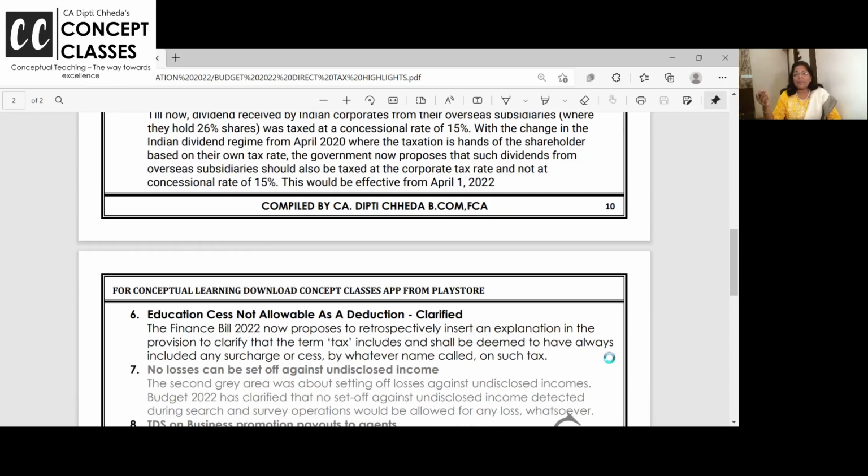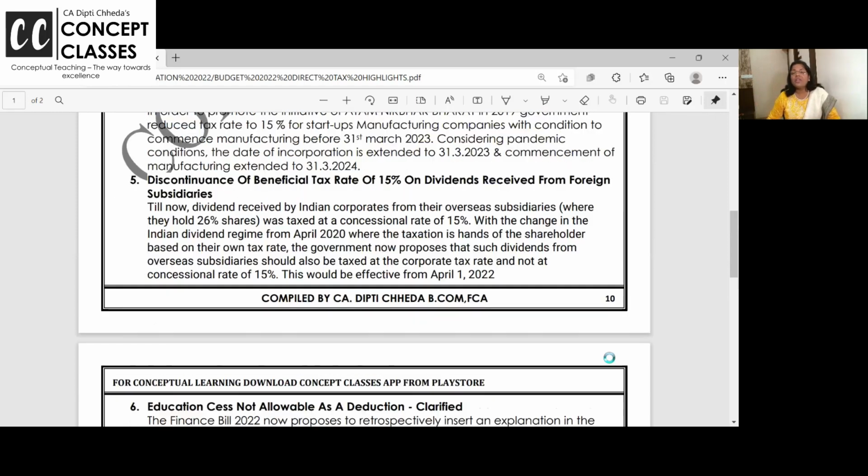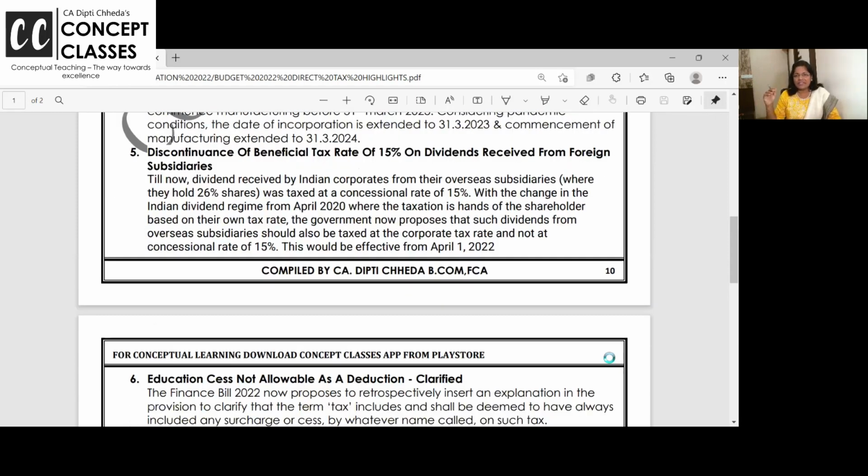The routine corporate rate applicable may be 22%, 25%, 30%, depending on which type of company you are. But dividend will be taxable at the routine tax rate for a company. You can't say that it's your subsidiary and you are getting dividend from overseas subsidiaries, so it should be taxable at 15% only. That was till 31st March 22. Bye-bye. From next year 22-23, this provision is gone. So, this is a little discouraging, that now we would not like to bring foreign income to India in the form of dividend, because here the full tax will be applied, right?